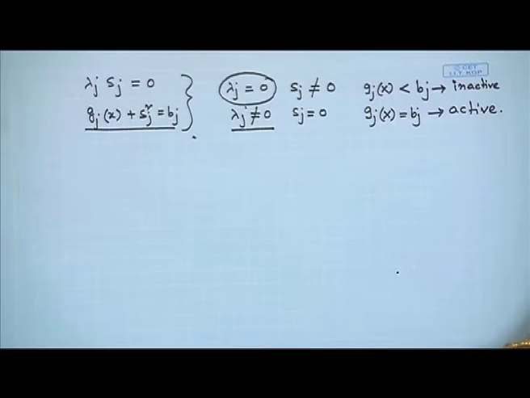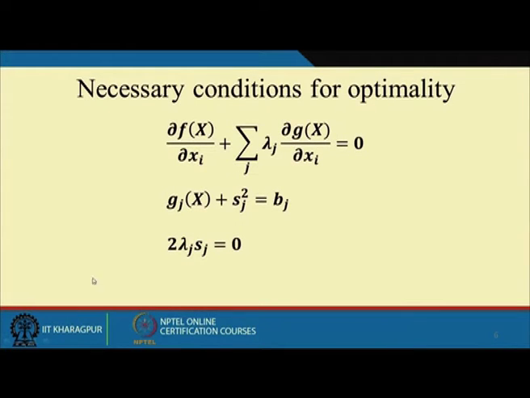The physical significance of lambda j I already explained to you in the last class, but still I will say once more about the sign of lambda j for the minimization and for maximization both. Alright. Now again this is a necessary condition we can say, and how many unknowns are we having?